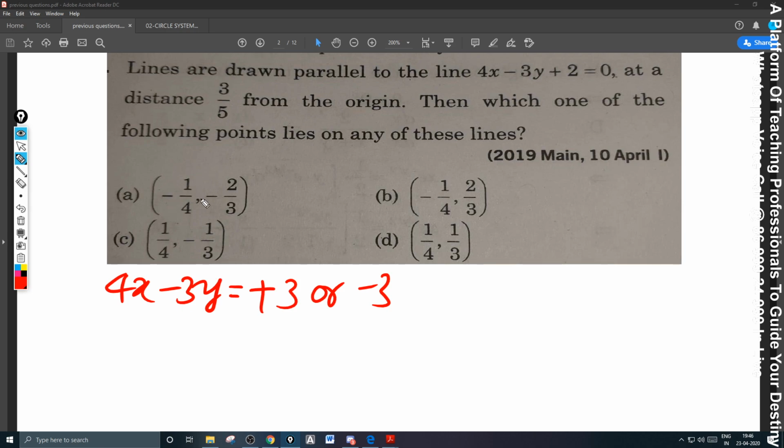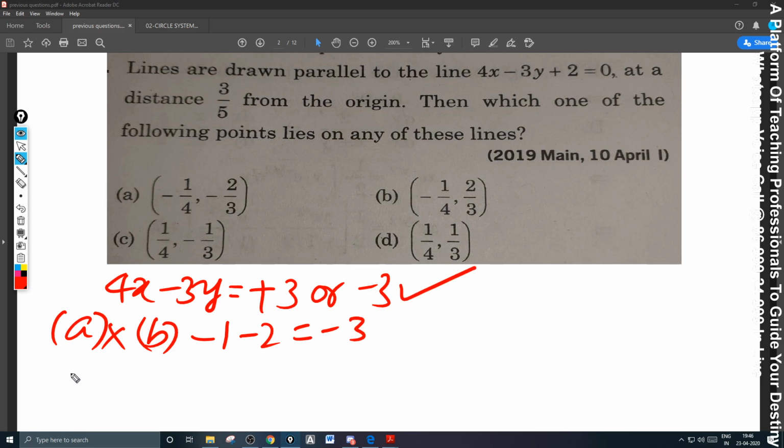Now we verified the first option is not satisfying. She is saying C also. First option anyway not satisfying. Second option I wrote -1 and 3 getting cancelled, -2 is equal to -3. That means this line satisfied. If you write C, 1/4, 1, and -1/3 means +1, which is not equal to 3 or -3. So your answer is not correct, Priyadarshini.